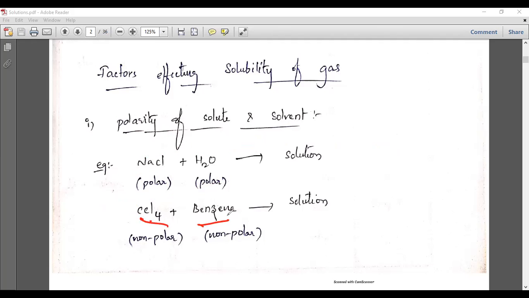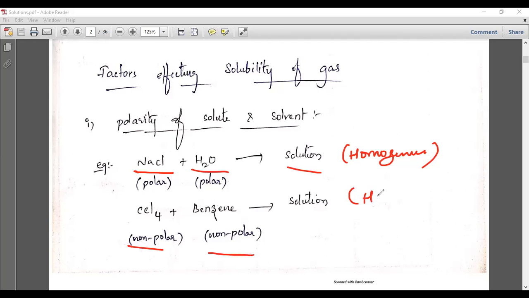But CCl4 and benzene are non-polar, so you cannot get any charges like positive or negative charge here. Benzene also you cannot get. So that means a polar solute and a polar solvent will make a homogeneous solution. Again, non-polar and non-polar will also make a homogeneous solution. So CCl4 can easily dissolve in benzene because both are non-polar, and NaCl can easily dissolve in water because both are polar.